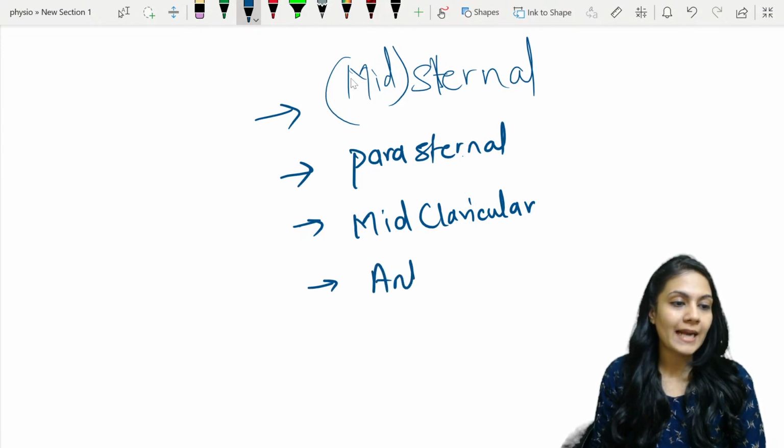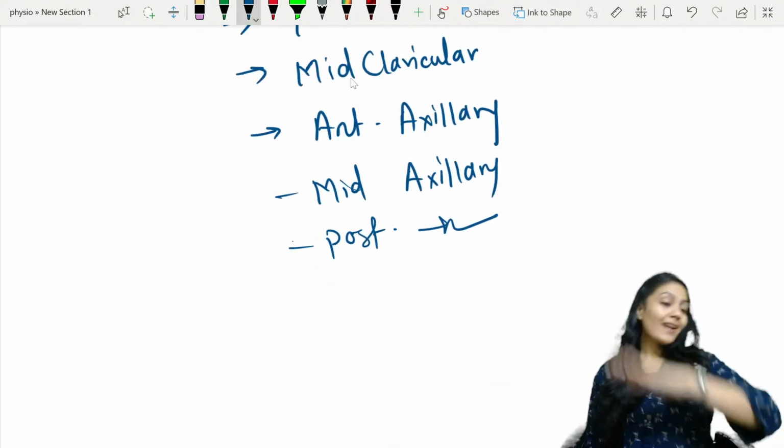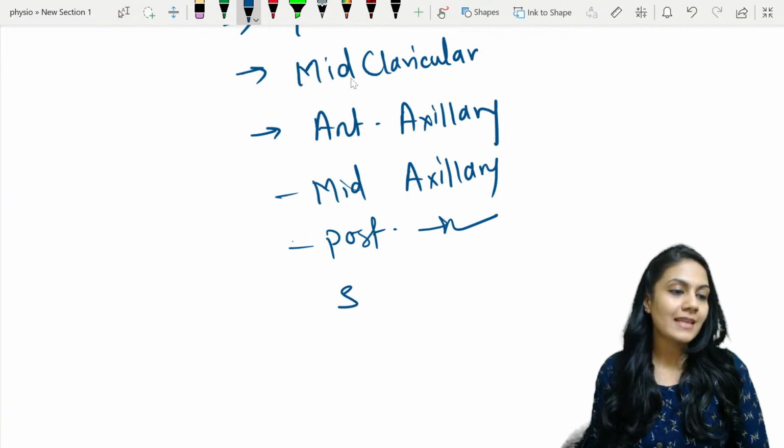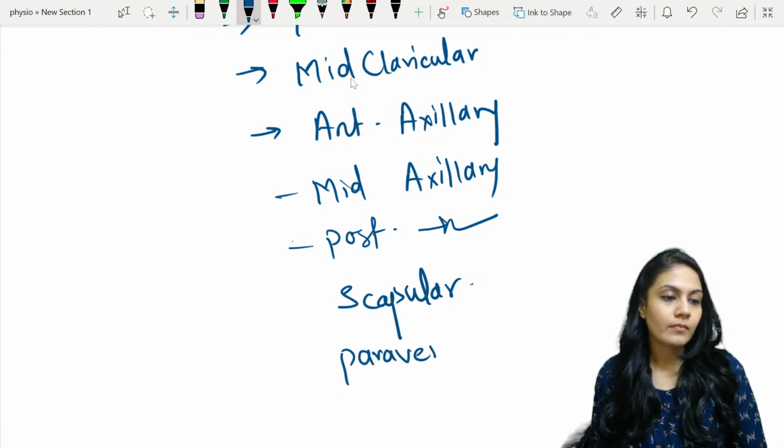Then anterior axillary line, then mid-axillary line, posterior axillary line. Then after the posterior axillary line there is a scapular line, right? Paravertebral line, and then the vertebral line.